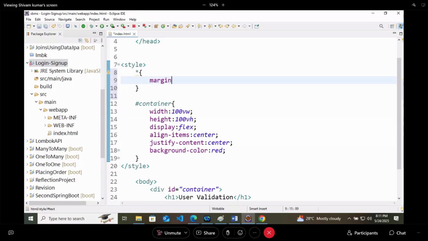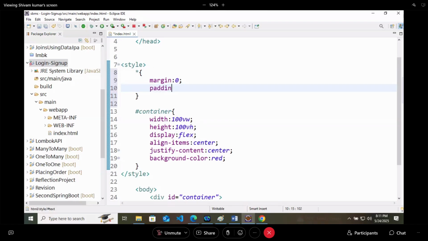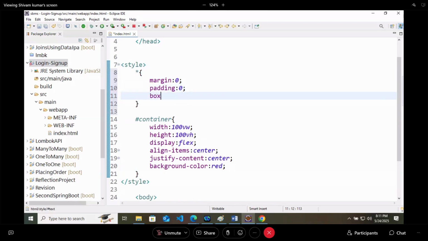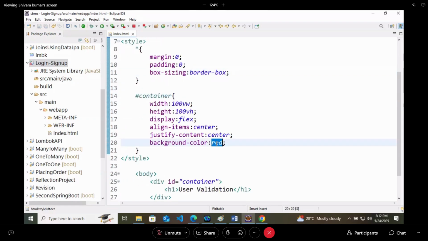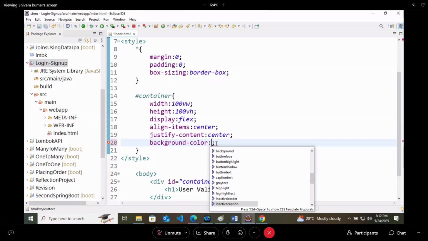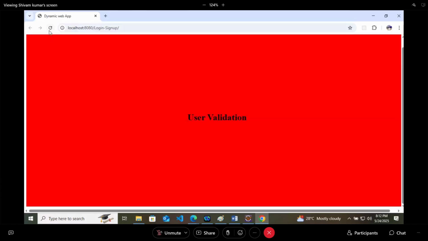To the universal selector, margin is 0, padding is 0, box sizing is border box, and here instead of red, you can keep anything, right?